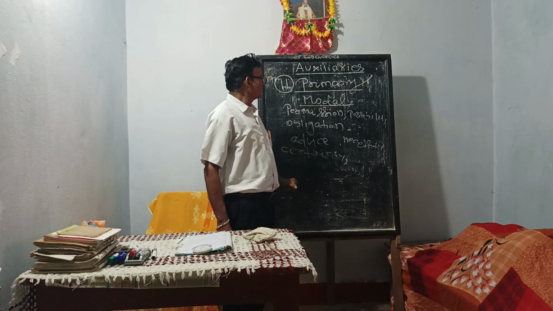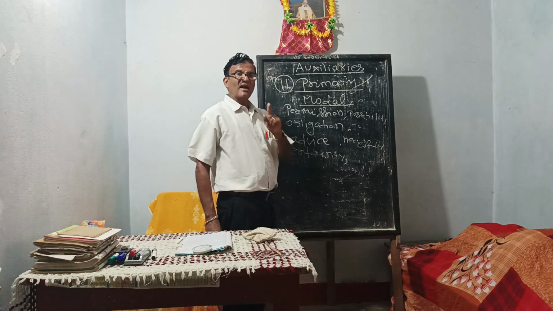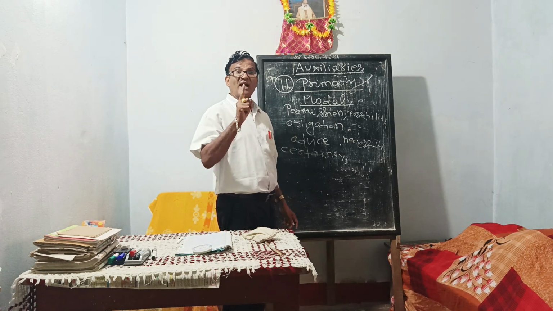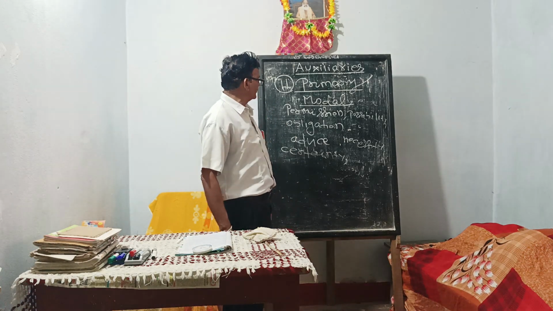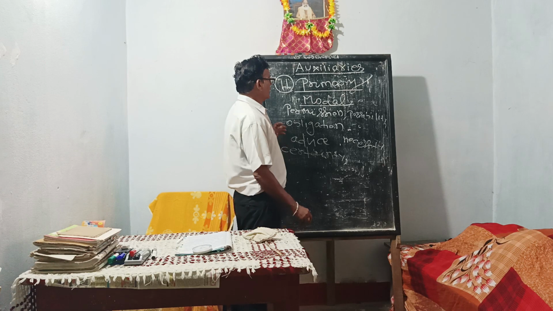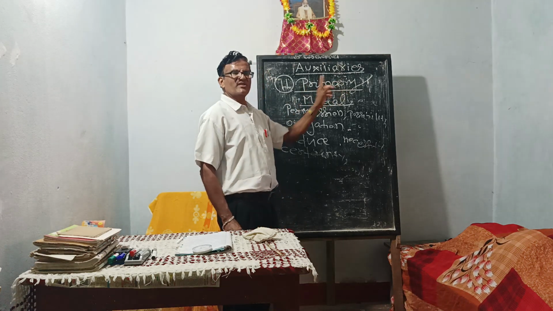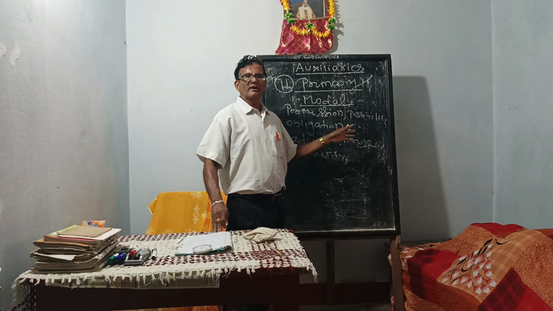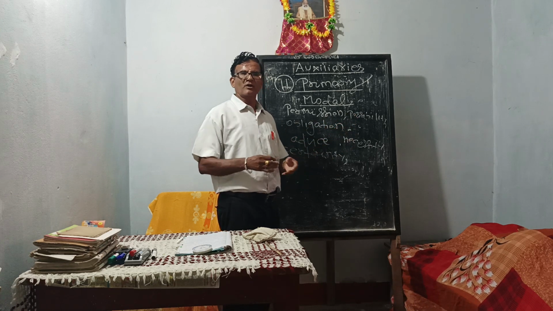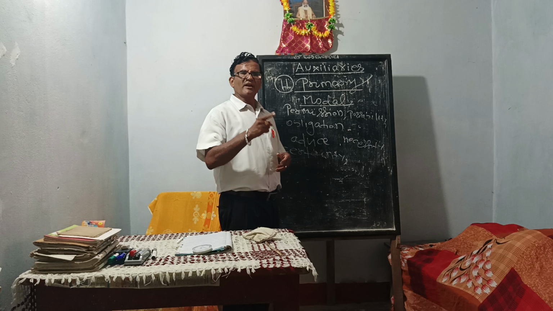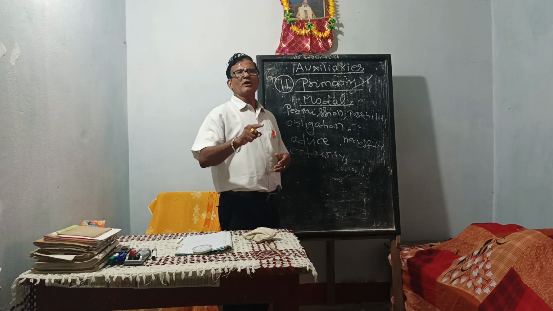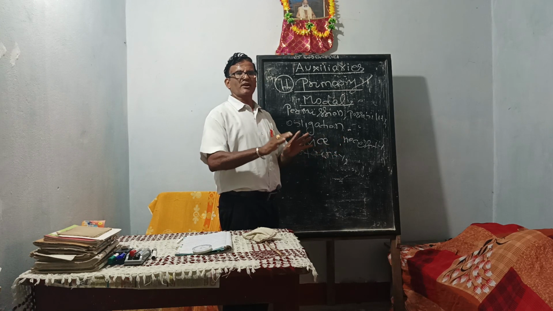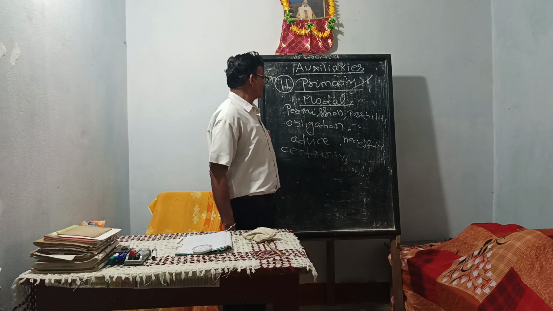Modal auxiliary verbs are 13 in number. Which ones? Will, would, shall, should, may, might, can, could. These are pairs of modal auxiliary verbs. Singles: need, must, dare, ought to, used to. These are the 13 modal auxiliary verbs.